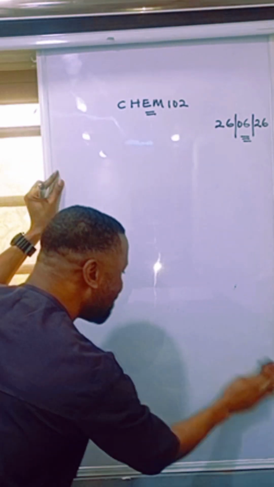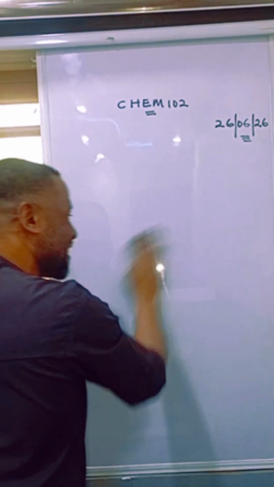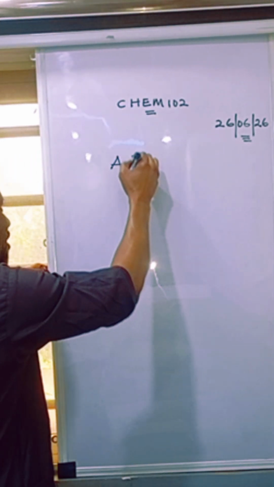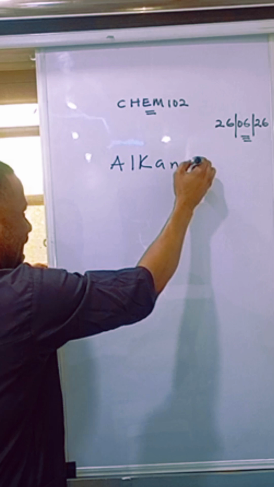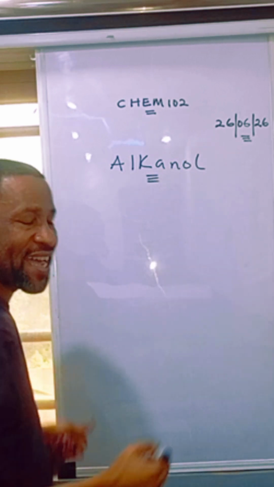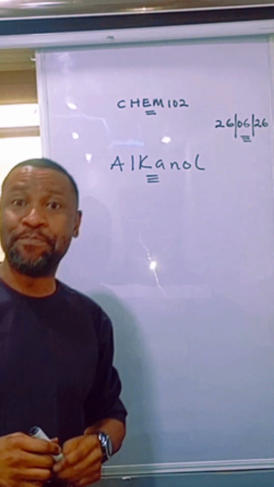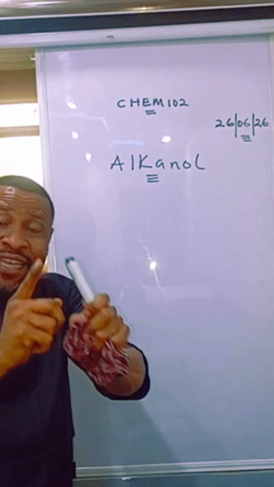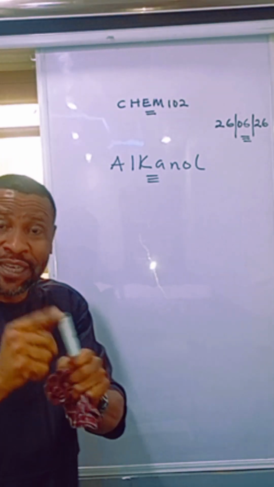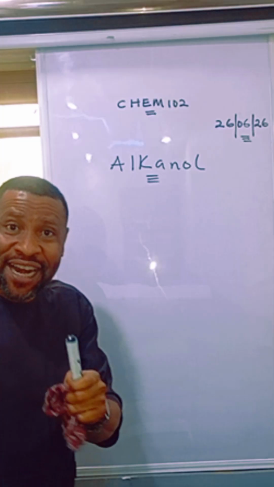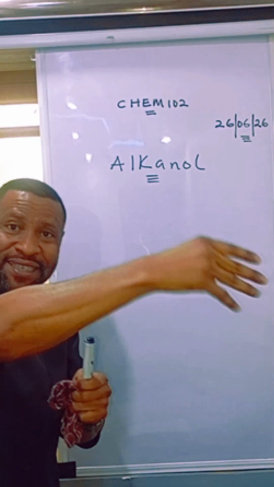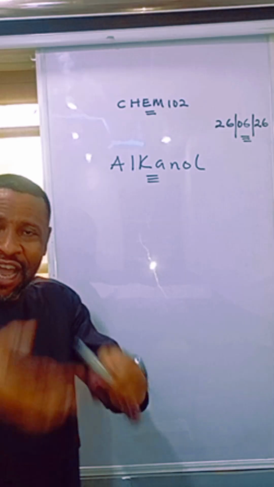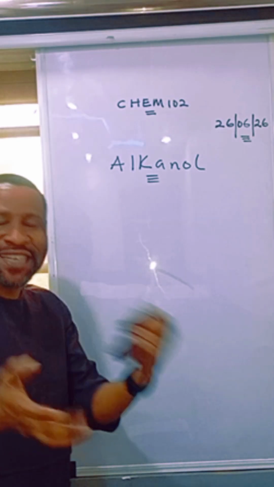Finally, there is somebody which is the man of the moment. There is a particular person that behaves as an acid as well as a base. That one is alkanol. An alkanol functions as an acid as well as a base. That's why UNN will ask you something. They will write a chemical reaction and ask you, this particular alkanol here, is it functioning as an acid, as a base, as a salt? Are you with me? They will ask you.